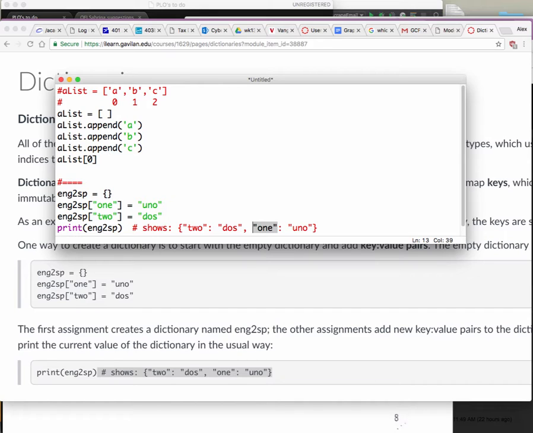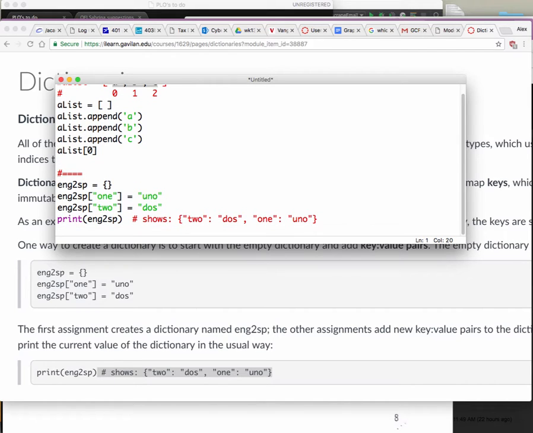And when I say first and second thing in a dictionary, the order in which these things are going to be placed in a dictionary is not always going to be the same. So in other words, if I do A, B, C in a list, it will always be arranged in this particular way. But if I add a whole bunch of different words into a dictionary, then they're not always going to be arranged in the same way that you see originally. So that's kind of like a property of how hashing and dictionaries work.